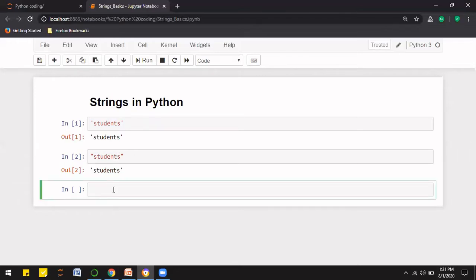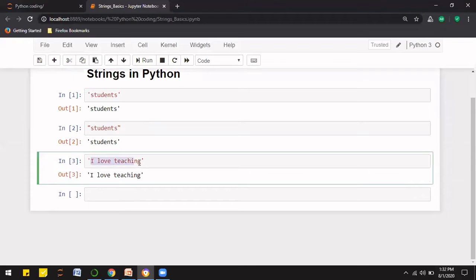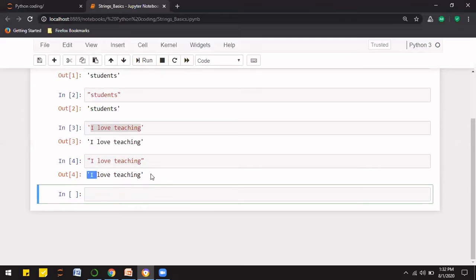Now we can also store a collection of words or strings. So I'm writing I love teaching, which has 3 words. And we can see that it is perfectly displayed here. Now copy the same string again and let's put it in double quotes. So again, we are going to get the same result.